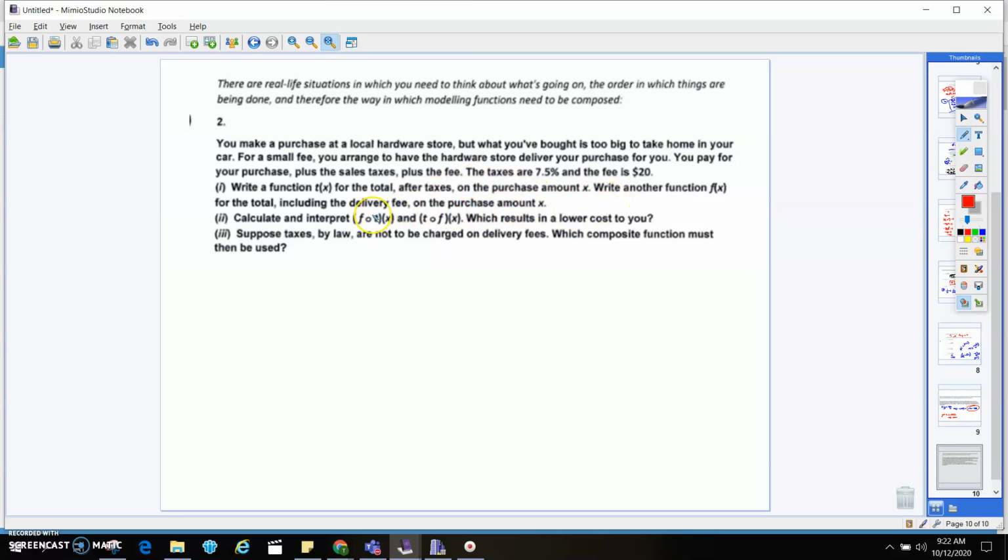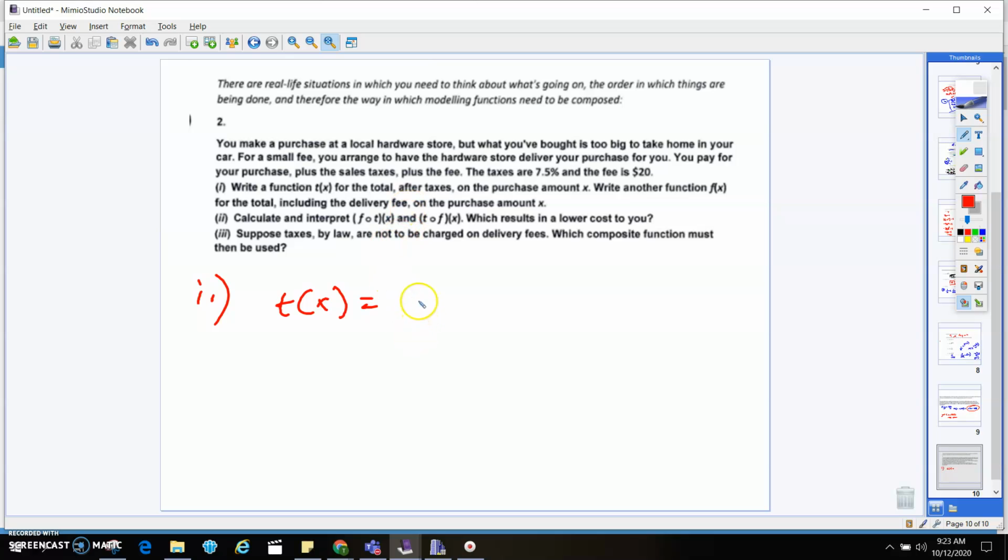Write another f of x for the total, including the delivery fee on the purchase amount. Okay, so you're going to write a function for the total after taxes on the purchase amount x. First step, we're writing t of x, which is the total. When you go to the store, you're going to buy something, right? It's going to be that cost plus the tax, plus if you have a delivery fee to your car, then you're going to add that on, right? But for right now, we're just going to do the purchase amount and the taxes.